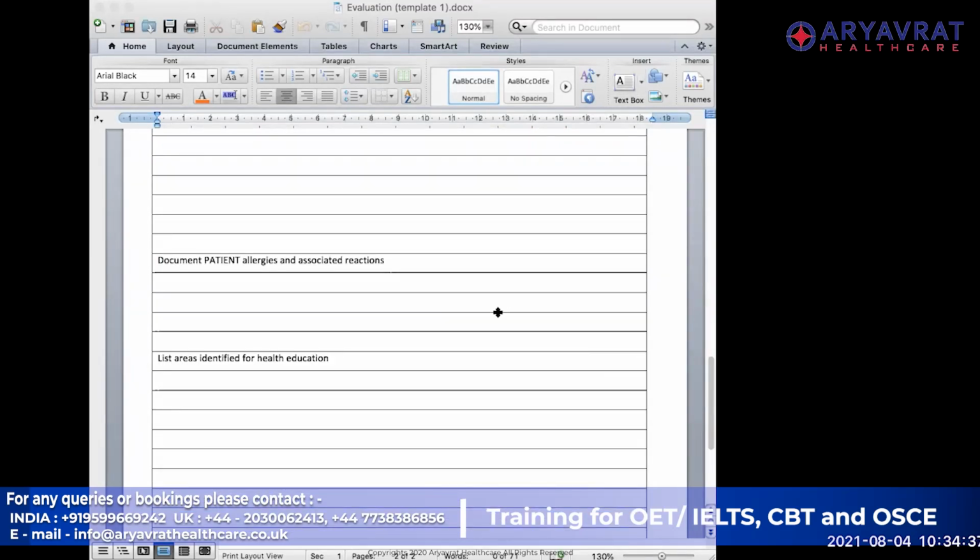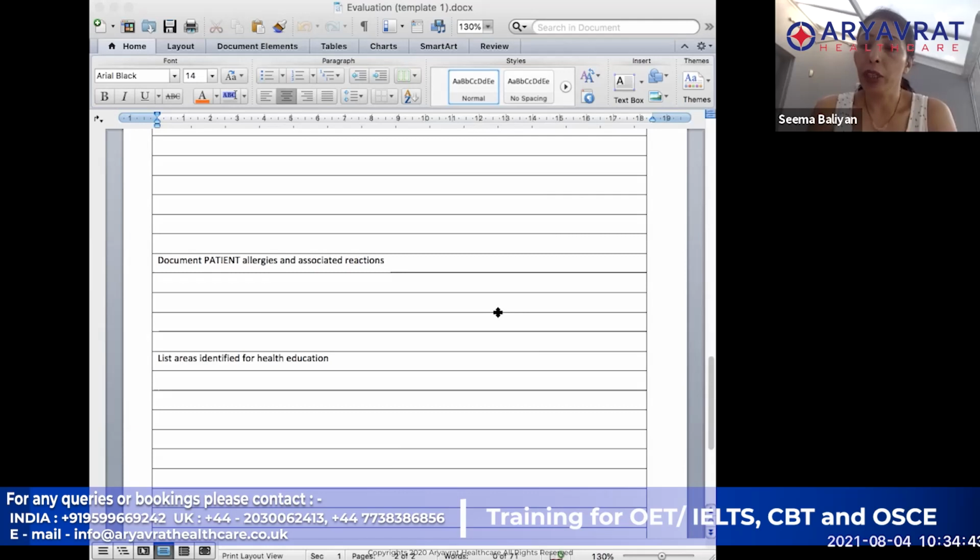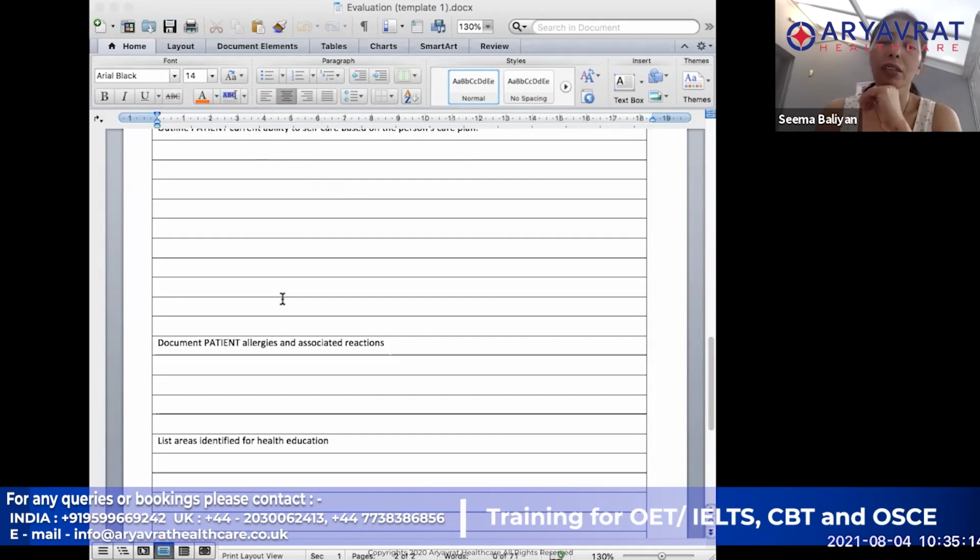Ma'am, should we write this in points or should we write it in a paragraph? My suggestion would be to write it in points, because that makes it very easy for anyone to read, and it is simpler for you to write, and you don't have that much time to start making sentences. Remember, it is not an English exam. As long as you are able to give the information, it should be fine. You don't have to make sentences or paragraphs. So just write it in points. You have around 6-7 lines over here, so 4 or 5 points will be more than enough for what the patient can do at the moment.